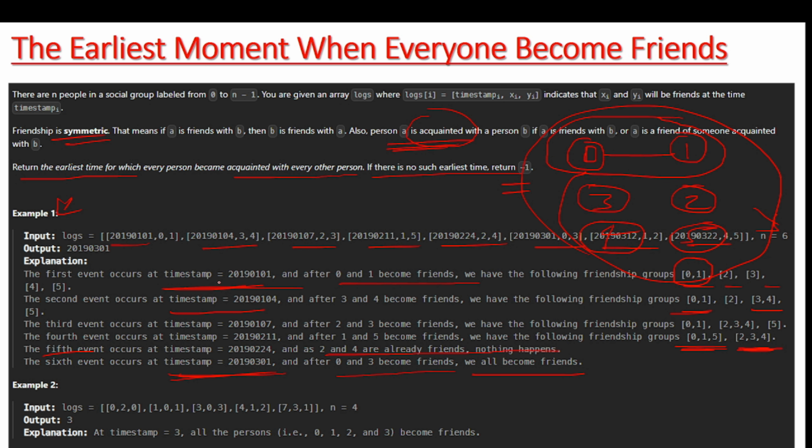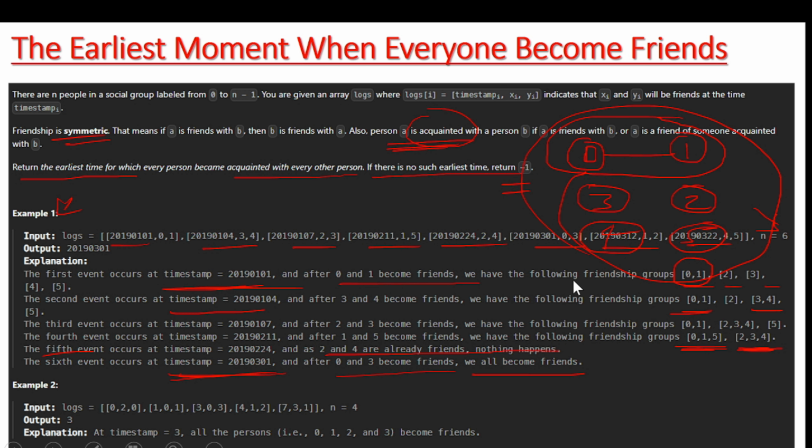UnionFind, which we also call disjoint sets, is a data structure that keeps track of connectivity among interconnected individuals or groups, as we have seen here. With UnionFind one can quickly determine which group a specific individual belongs to. You got my point? As you can see, we have given different timestamps, and at different timestamps we don't know which one will belong to which group.